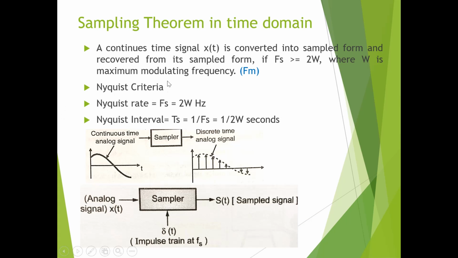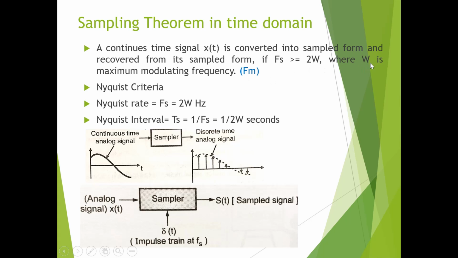Now the first step in the A to D conversion is the sampling process, so we are going to discuss this first. The sampling theorem in time domain: a continuous time signal x of t can be converted into sample form and recovered back from its sample form if fs, that is the sampling frequency, is greater than or equal to 2W, where W is the maximum modulating frequency.